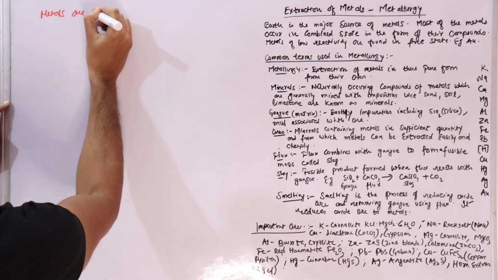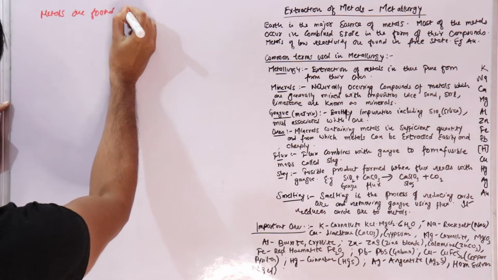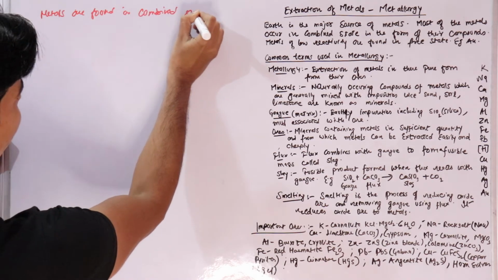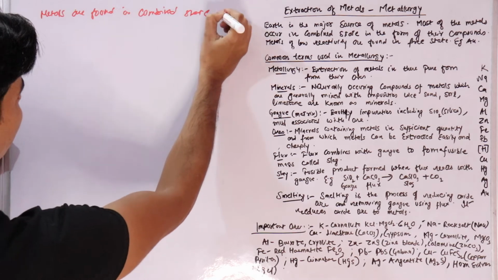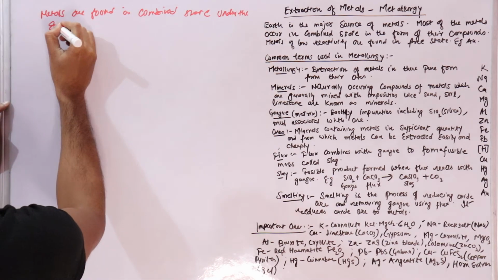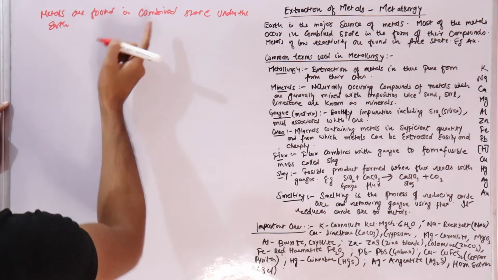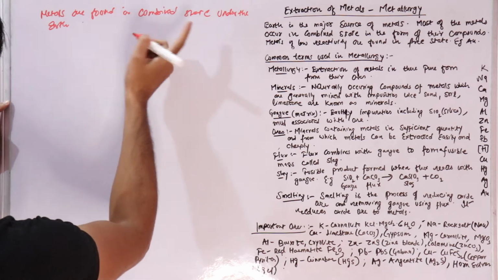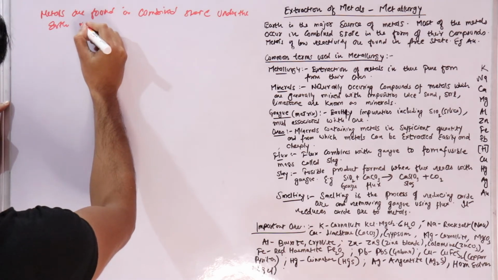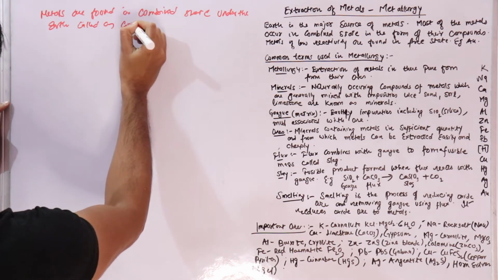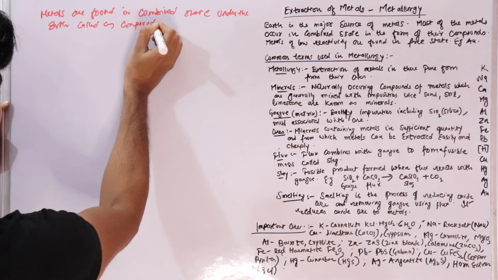Now, since we said that metals are found in combined state under the earth, these combined states we also call compounds.